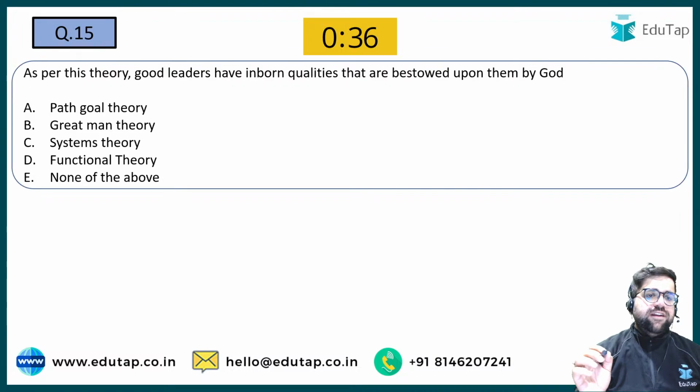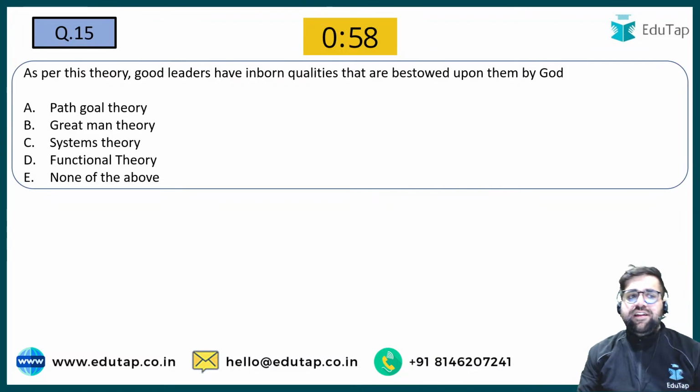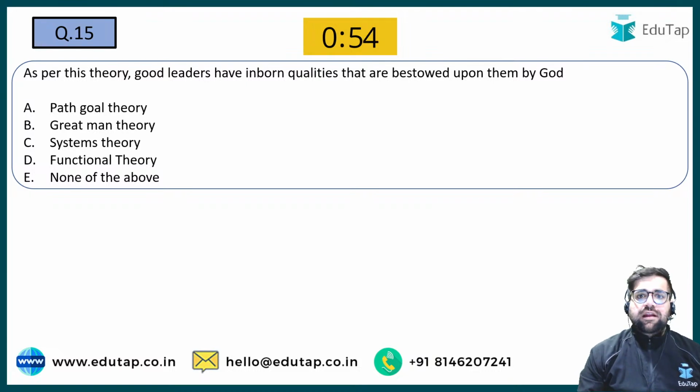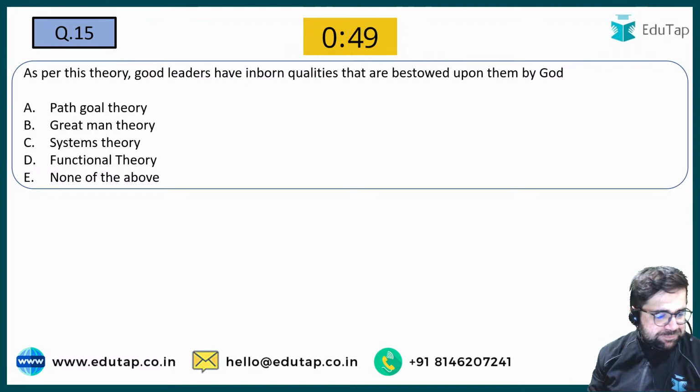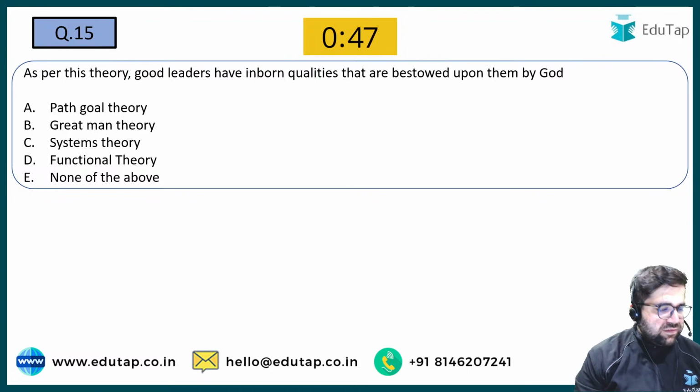Let's move to question number 15 now. Question number 15 says: as per this theory, good leaders have inborn qualities that are bestowed upon them by God. Now this is again a one-marker question. Let's see who gives me the right answer for question number 15.